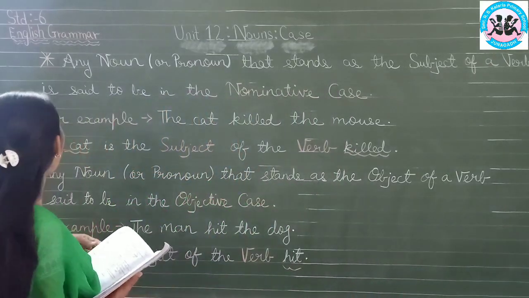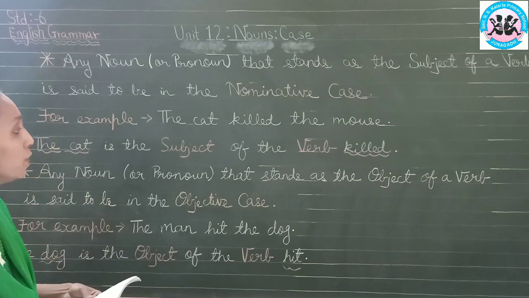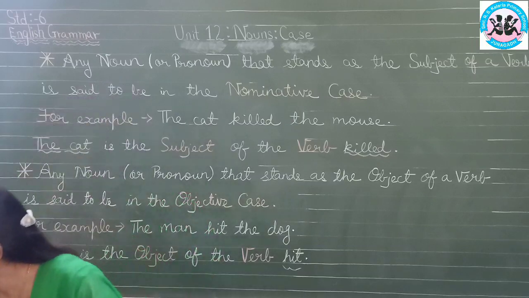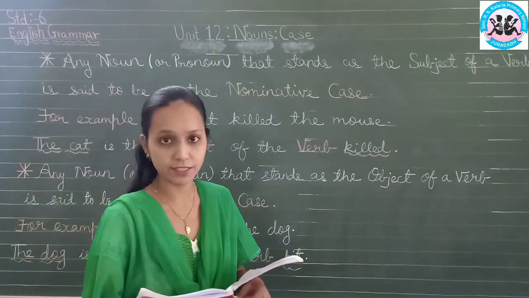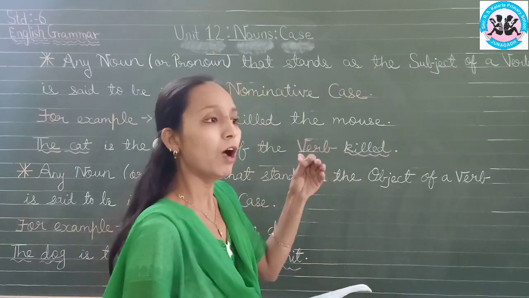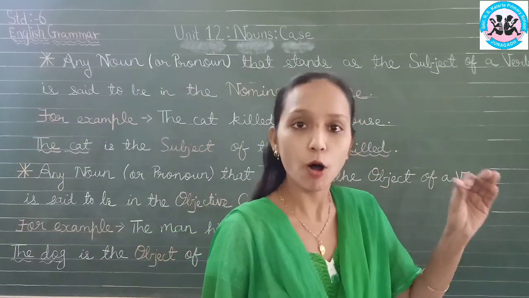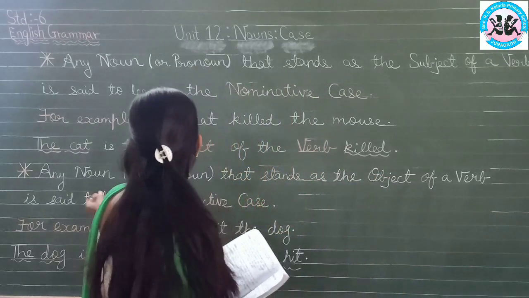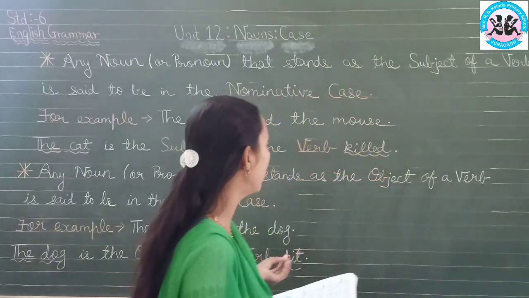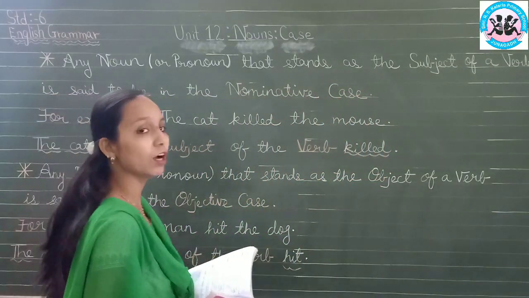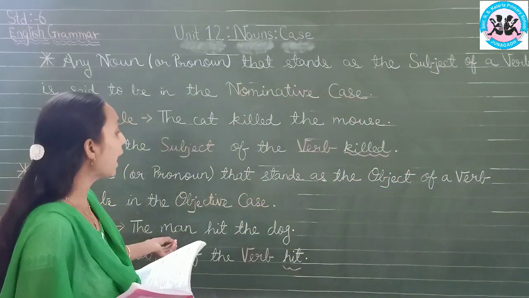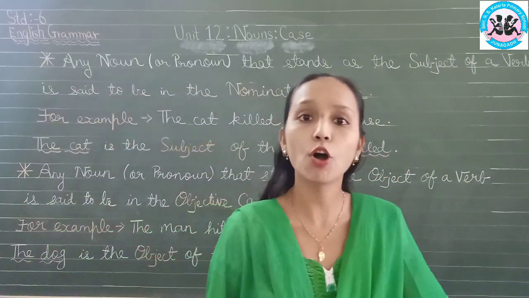Next one. Any noun or pronoun that stands as the object of a verb. We have also done object, transitive and intransitive verbs. So you are familiar with the word object. Any noun or pronoun that stands as the object of a verb is said to be in the objective case. For example, the man hit the dog.